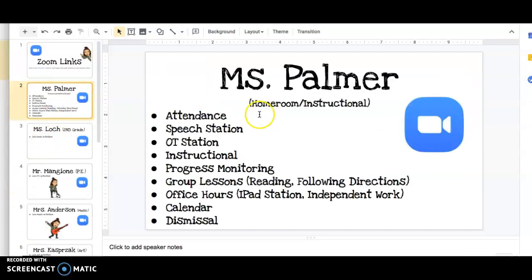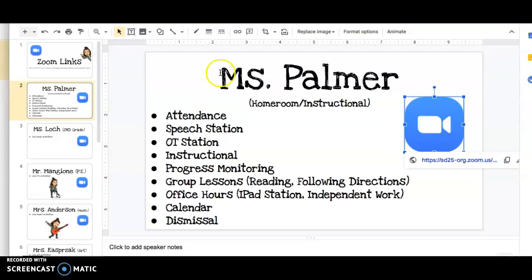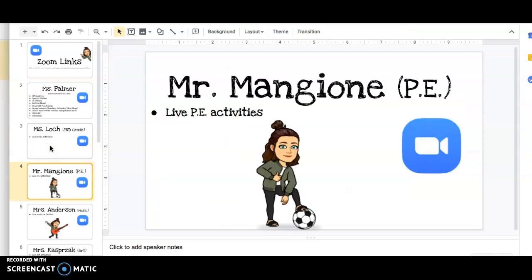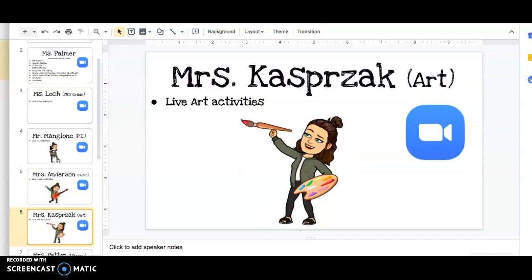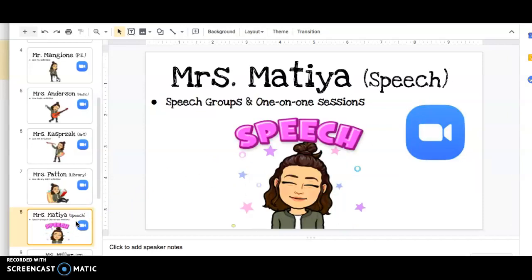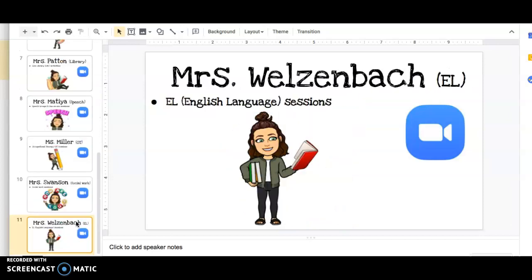As you'll see, under each teacher's name, there is a link on this visual picture, and when you click it, you'll be taken to that teacher's Zoom session. So you're going to have a Zoom link for the instructional teacher, your child's gen ed teacher, PE, music, art, and library. Again, on each of these pages, you just click this visual and you'll be taken directly to the Zoom activity. You will also have Zoom links for any therapists that your child might be seeing throughout the week.